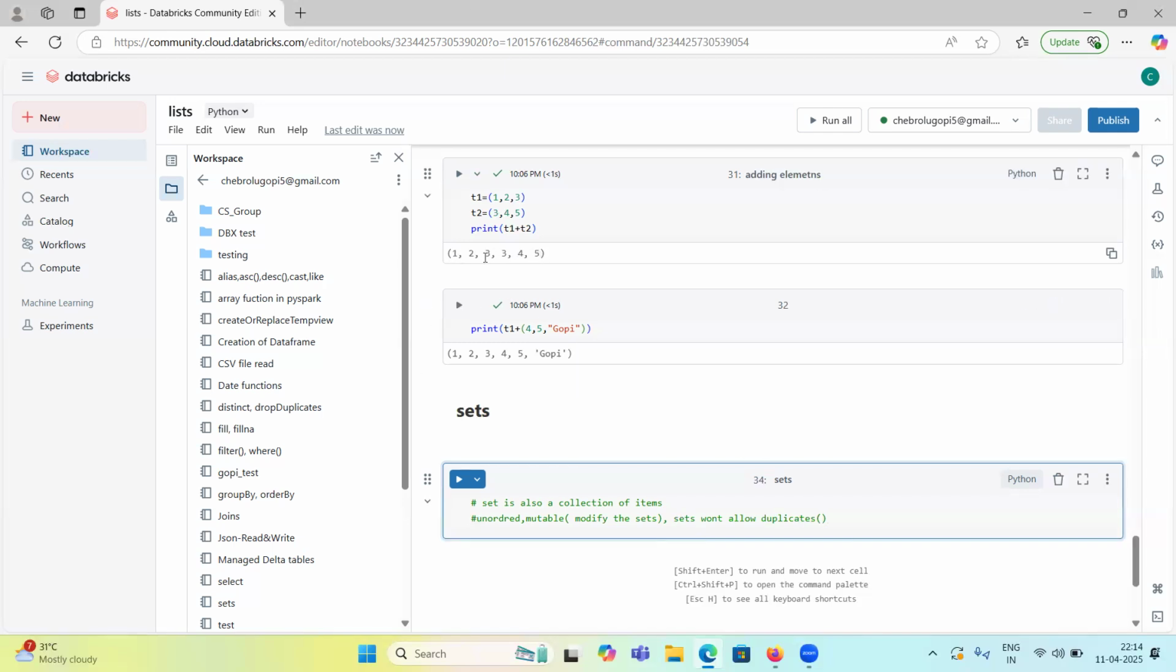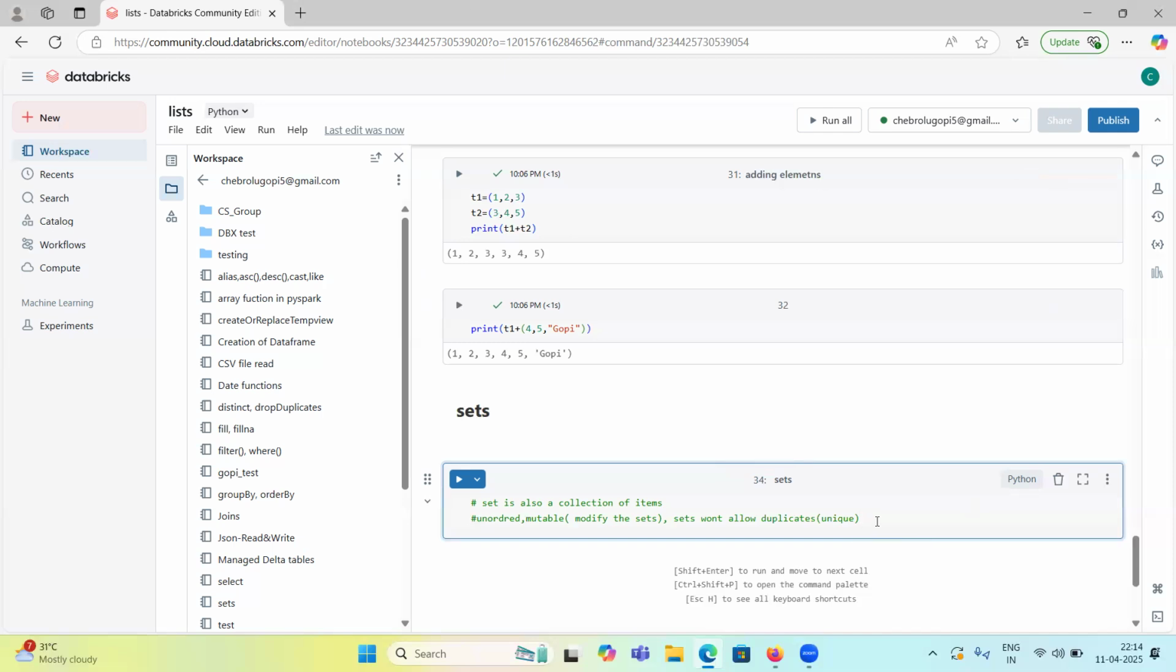So if you provide a set as 1, 2, 3, 3, 4, 5, then if you print that set, it will give you 1, 2, 3, 4, 5 only. So it doesn't allow duplicates. It will remove the second 3 and print the first occurrence only. If a number occurs any number of times, it will discard the extras.